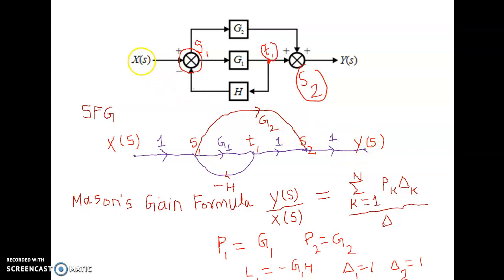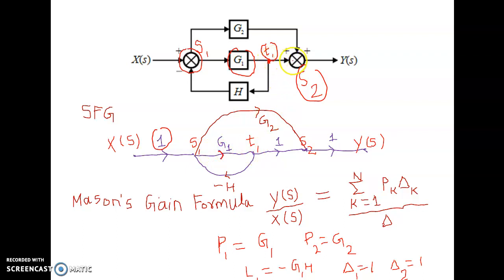Now from X(s) to S1, the gain is 1. So that is why I have written gain as 1 here. From S1 to T1, the gain is nothing but G1. So I have written the gain as G1, and the direction of the flow of the signal is from S1 to T1.